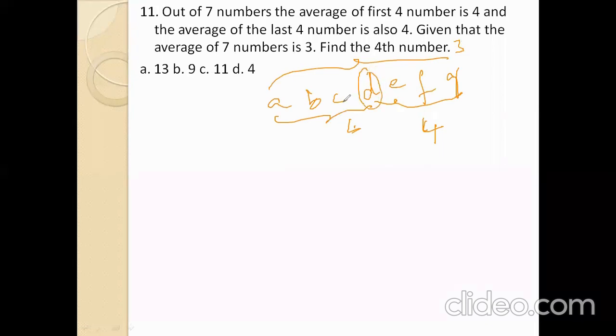First average plus second average means first sum. First sum is 4 into 4, 16. Second sum is 4 into 4, 16. Here D is repeated 2 times, means we get 2D. Total sum is 7 into 3, 21. So 32 minus 21, 11. So 11 is the right answer, option number C. So here 2D minus D, 1D subtracted, we get D. So 11 is the right answer.